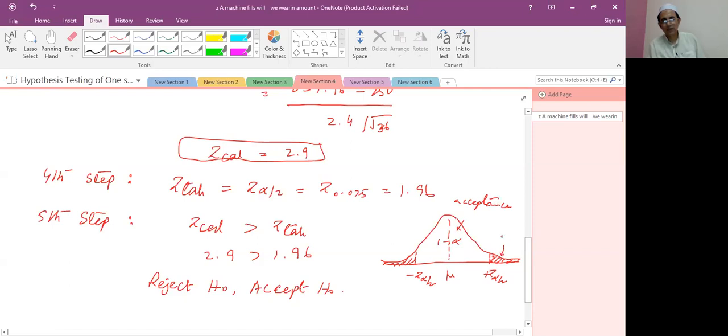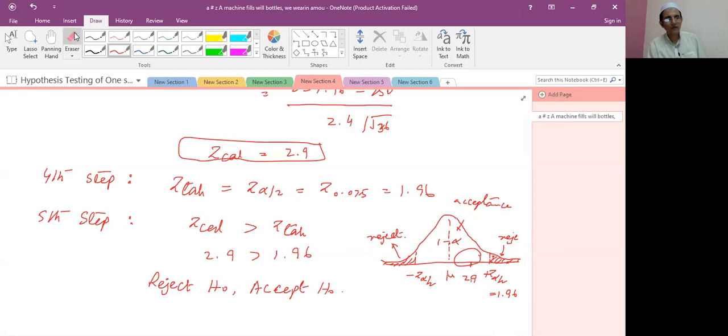And this is the rejection region. Because 2.9 is greater than 1.96, it means it is lying in this region. So if we write here 2.9, this value is lying in the rejection region. That's why we accept H1 in the hypothesis testing, reject H0.